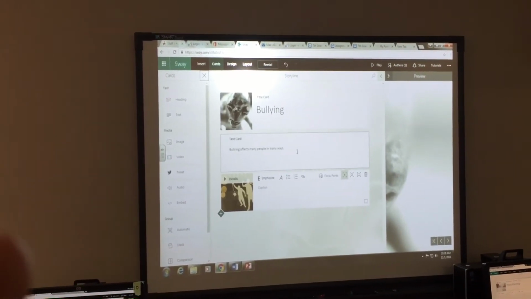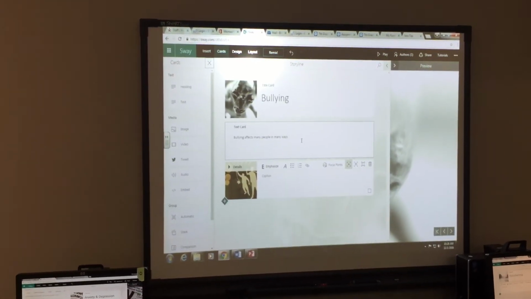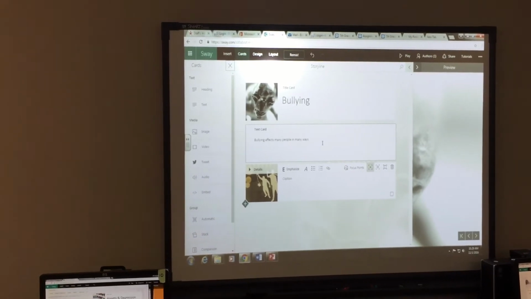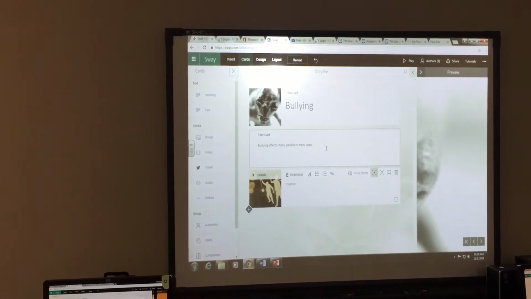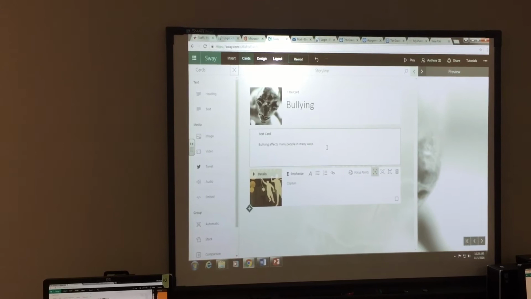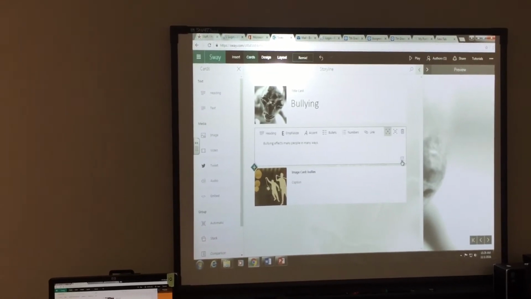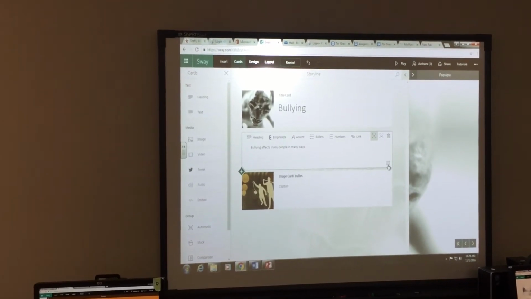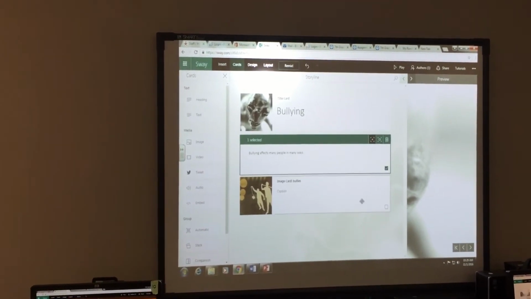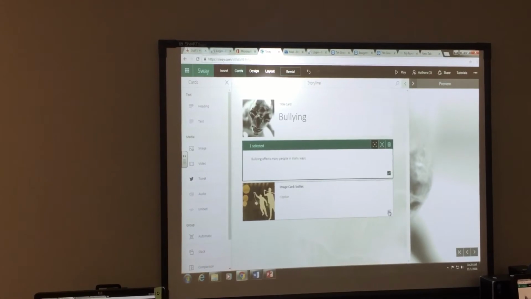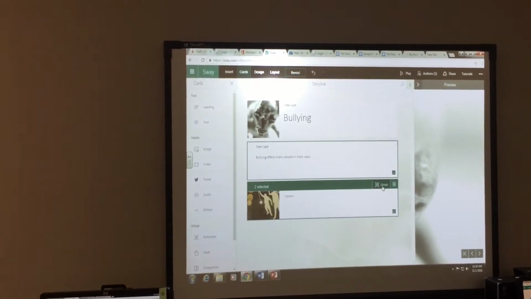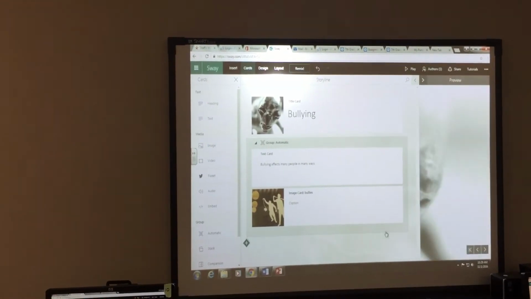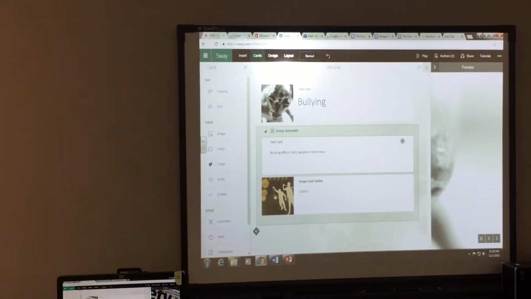If I wanted those two to appear together on a slide, I have to do something called grouping them together. Okay, that tells Sway that I want those to appear together, and it's fairly simple to group them. If I click on my text card, in the bottom right here, you see this checkbox? I click the checkbox, then the other thing I want to group with it, I click this checkbox, and then I hit where it says group. That tells it, you see how it put this nice border around it? So I know those two go together.